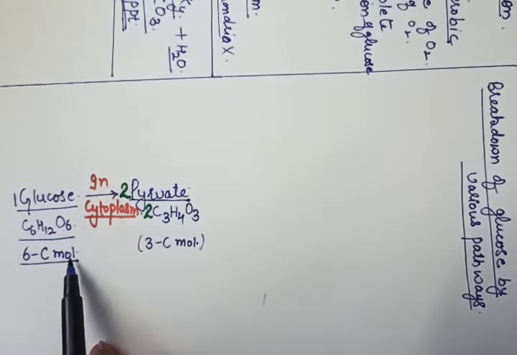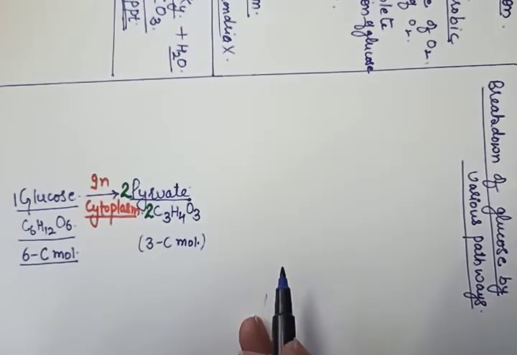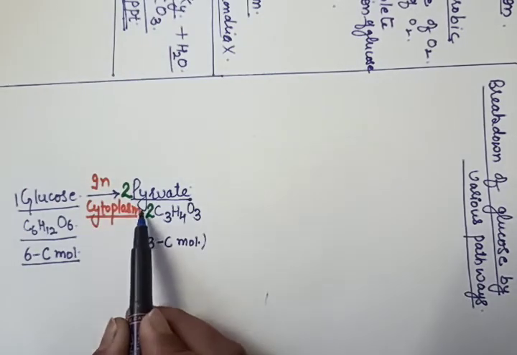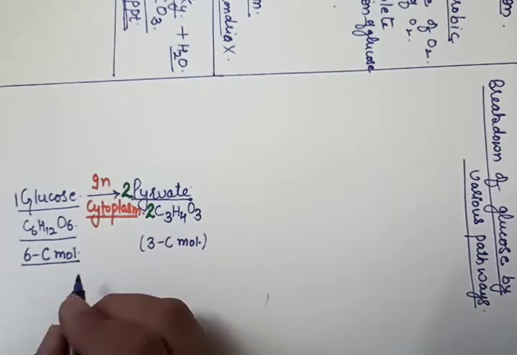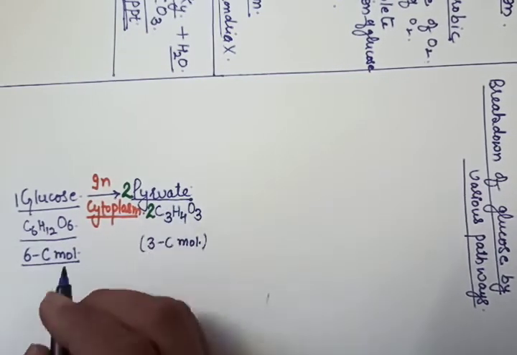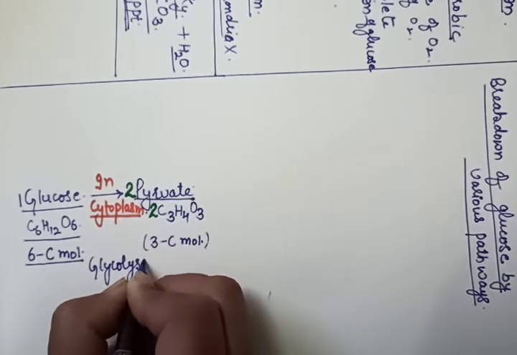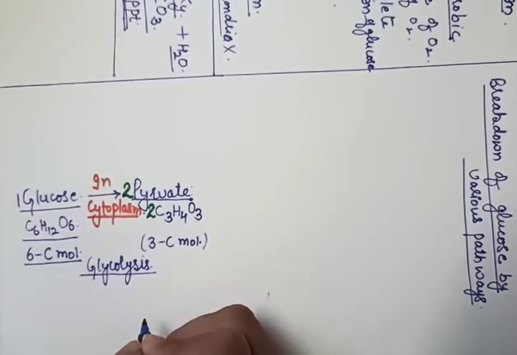And for your more information, the conversion of glucose to pyruvate is called glycolysis. You will study it in higher classes.